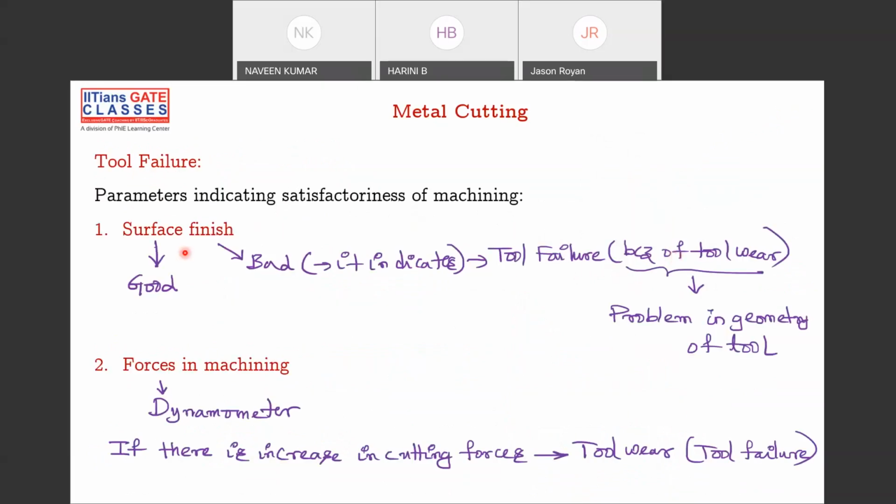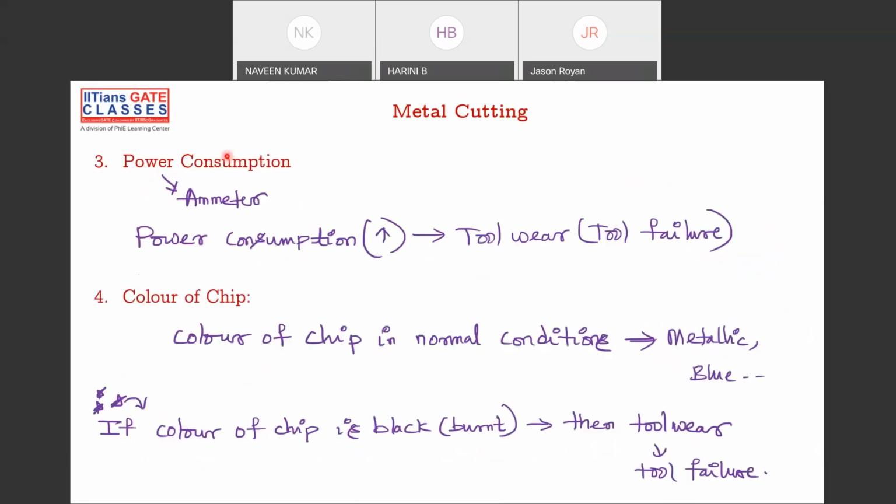Regarding tool failure, surface finish is one of the parameters. If your surface finish is bad, that indicates there is a tool failure. If your forces in machining are increasing, then tool failure. If your power consumption is increasing, then tool failure. If the color of the chip is normal, in blue and metallic, that is fine, but if the color of the chip is black, then you can say there is a tool failure. So these are the indications of tool failure.